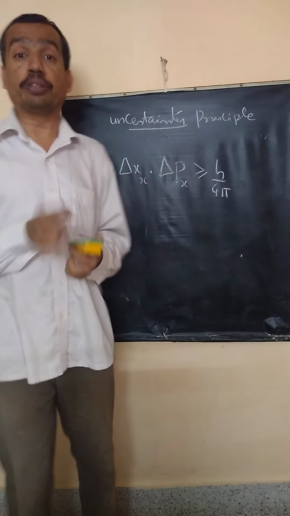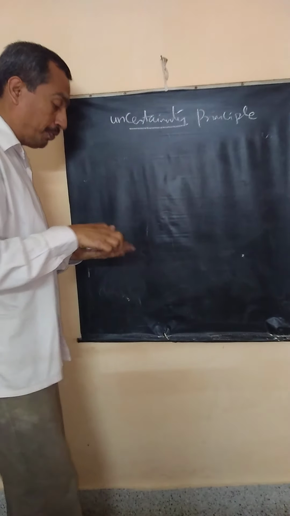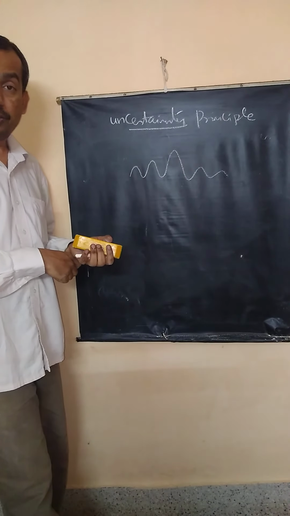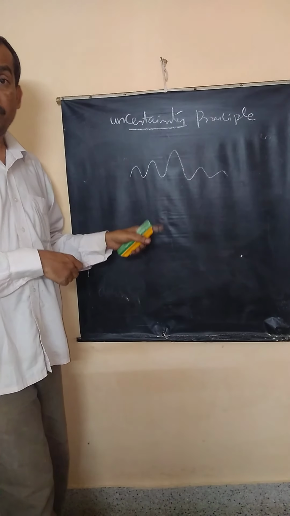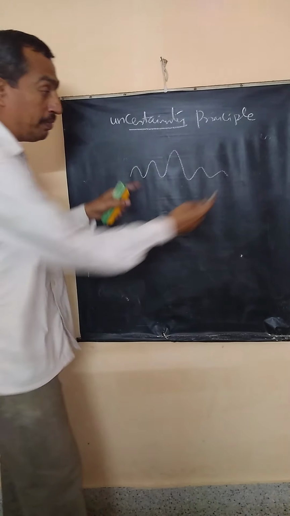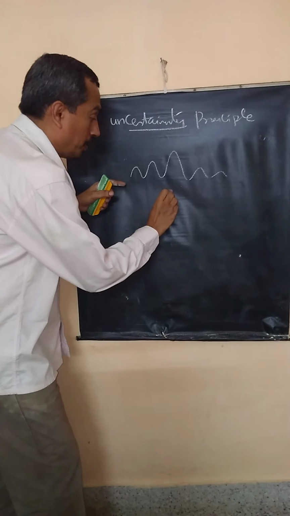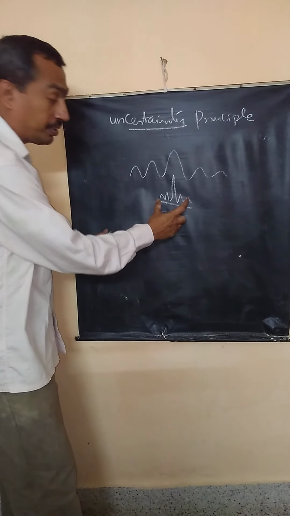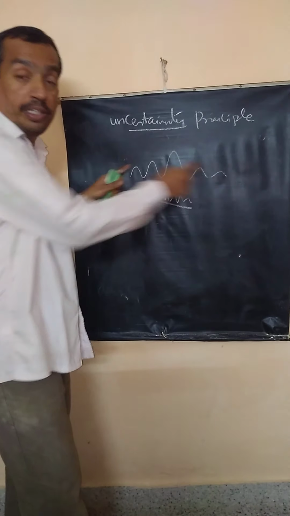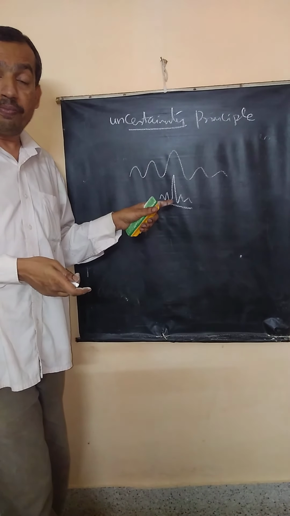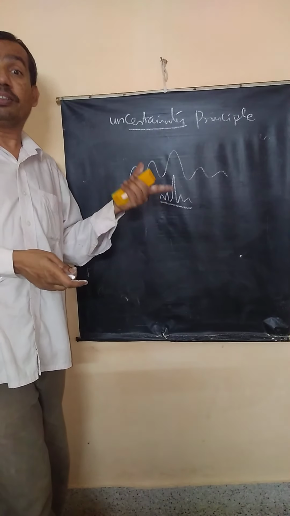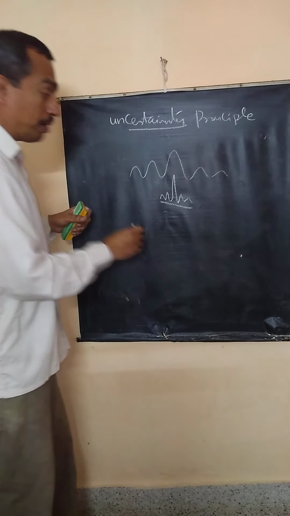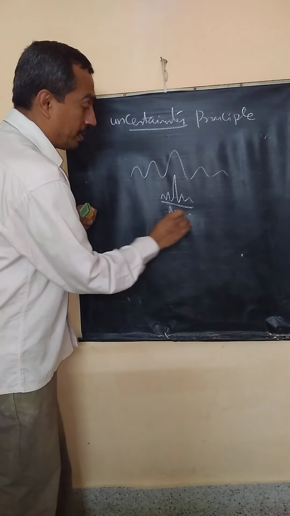Now, there is another approach to this. Suppose you have a wave, a matter wave, which we represent like this. Now, I want to locate the particle. The particle location becomes very clear if the wavelength becomes very small, right? Look at this. If the wave is this, the particle can be located more precisely within this. But if the wavelength is more, the particle is difficult to locate. So we know a particle can be located within a narrow region if its wavelength is very, very small. That is possible if delta x tends to 0.